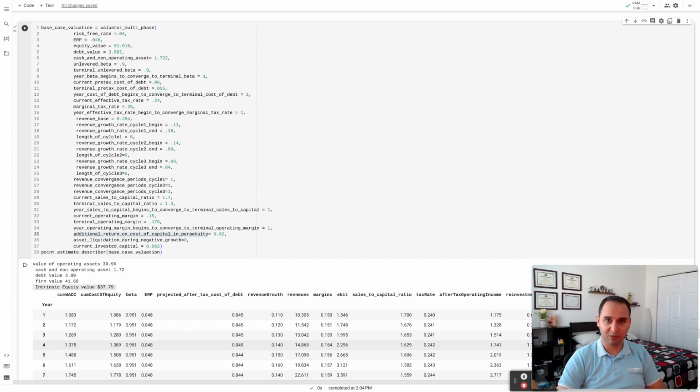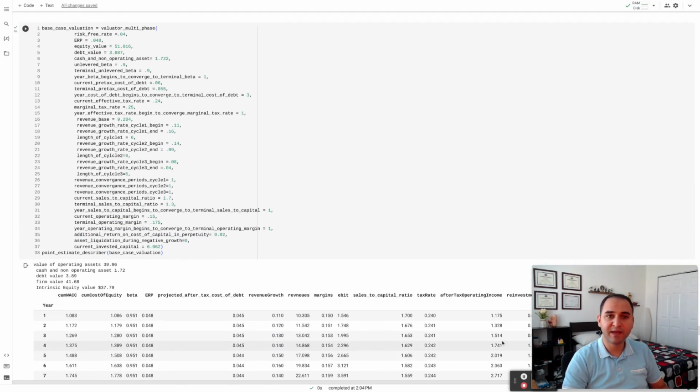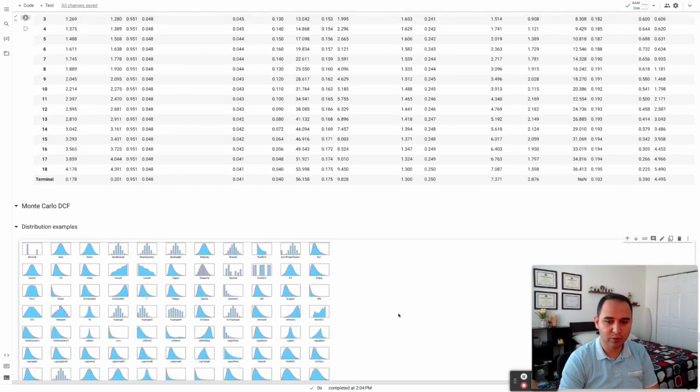What we are going to do in this particular session, instead of providing a point estimate for every parameter to the model, is provide a range of estimates for every parameter that goes into the model. However, in order to do that, we need to know about statistics, probability distributions, and properties of those distributions. So let me get us started and show you a couple of examples.